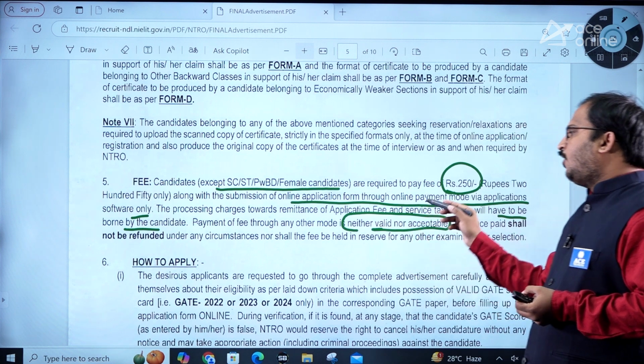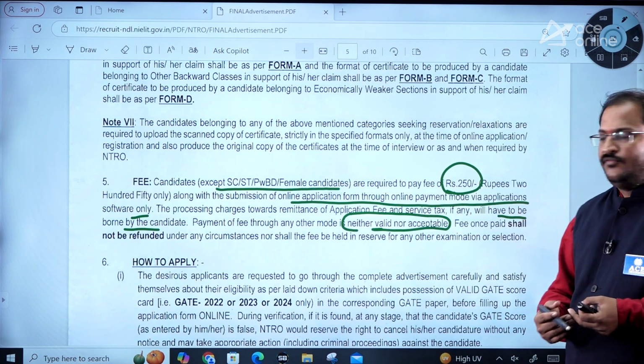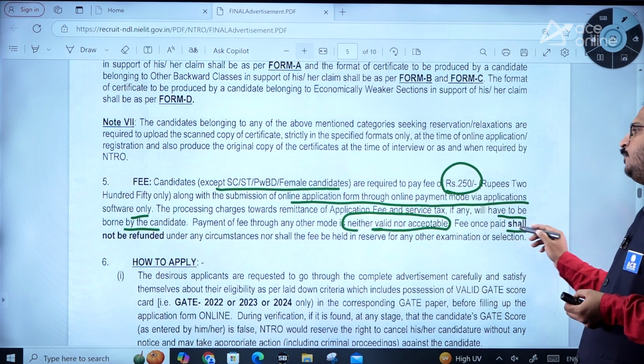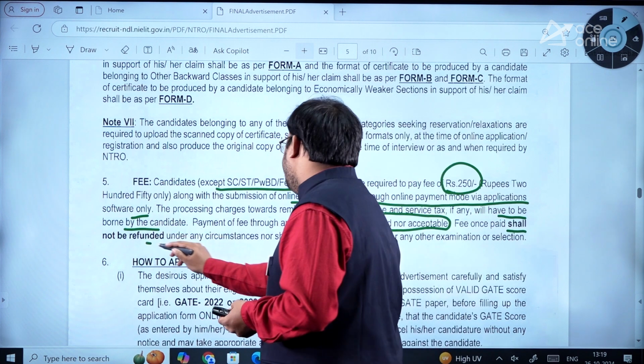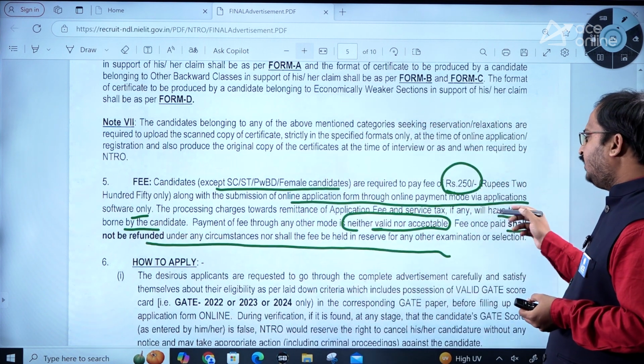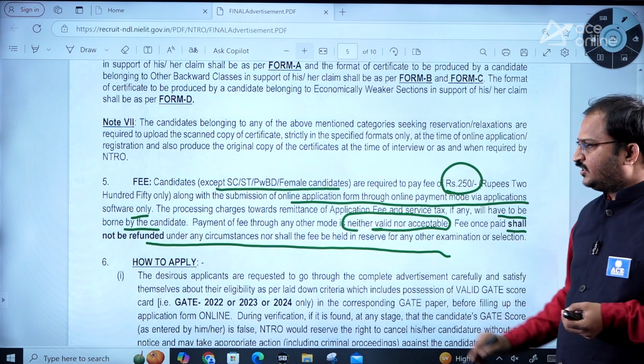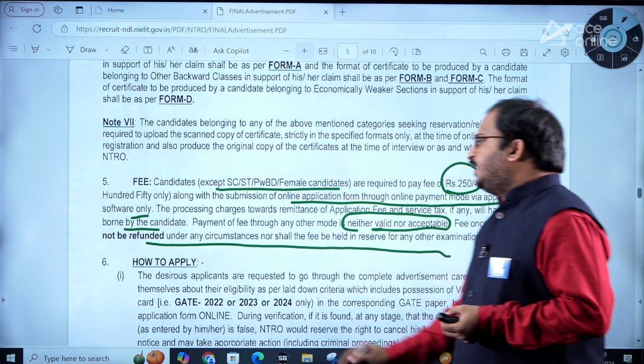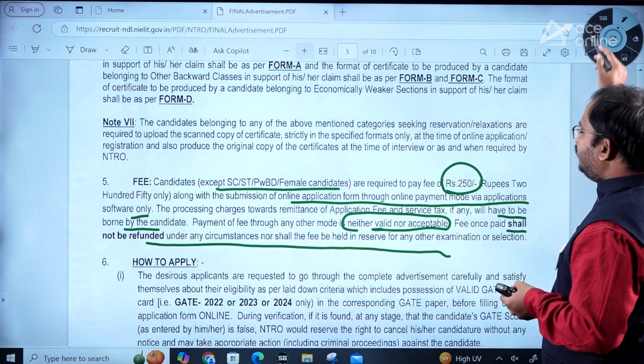So only through online mode you have to pay the fees, dear students, and fees once paid shall not be refunded under any circumstances, nor shall the fee be held in reserve for any other examination or selection. So try to remember. Then how to apply for this one?